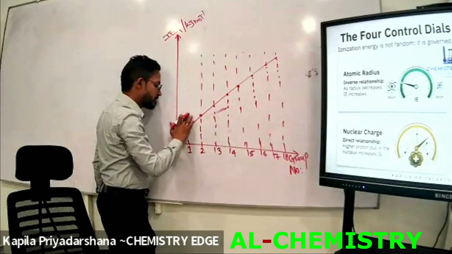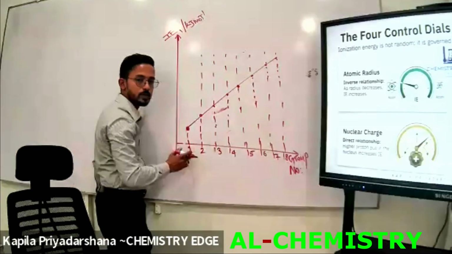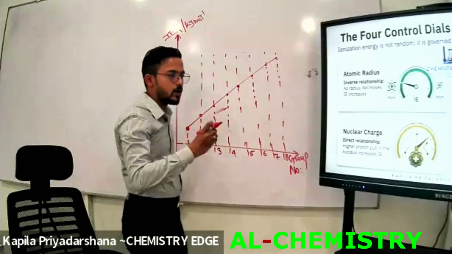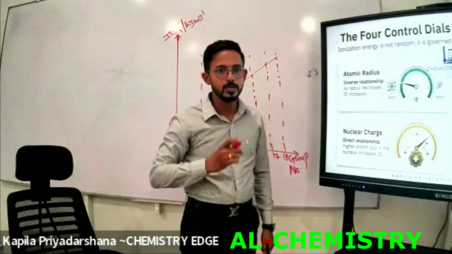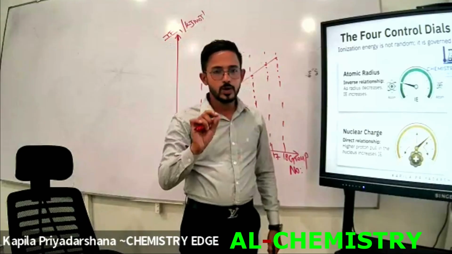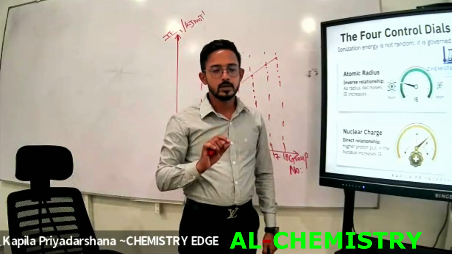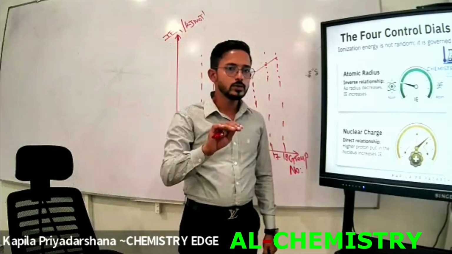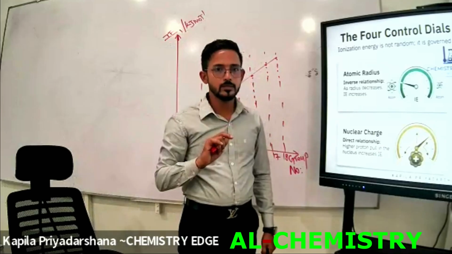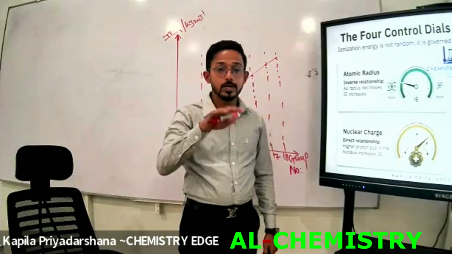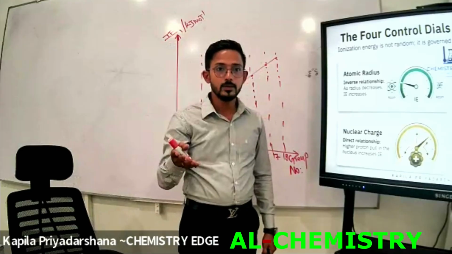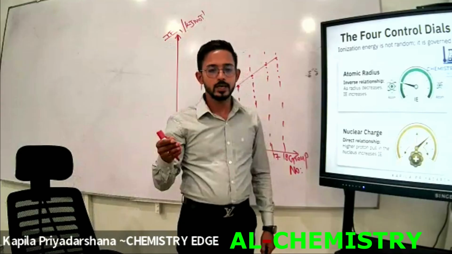Then tell me how to write the valence electron configuration of the group 1 elements. How many valence electrons are in the group 1 elements? If it is group 1, there is only 1 electron in the valence shell. If the elements are in group 2, there are 2 electrons in the valence shell. If in group 13, there are 3 electrons in the valence shell.